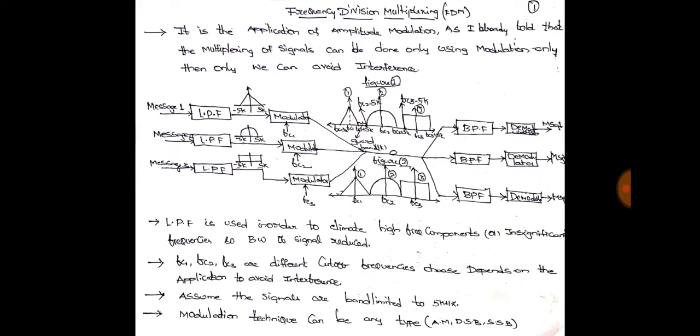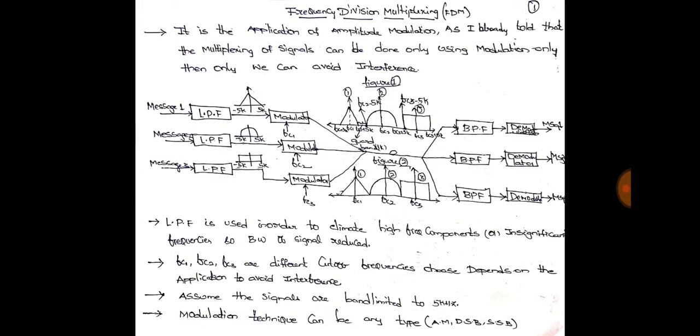For the carrier frequency fc1, the upper cutoff frequency is fc1 plus 5k and the lower cutoff frequency is fc1 minus 5k. Similarly for the second message signal, fc2 plus 5k and fc2 minus 5k. Similarly for the third message signal, fc3 plus 5k and fc3 minus 5k.